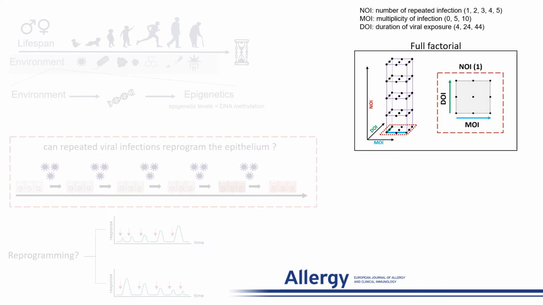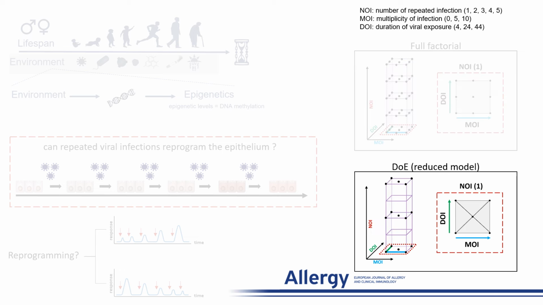So to address this, we wanted to use a specific design, where we infect the epithelial cells 5 times with human rhinovirus, with two other factors such as duration and multiplicity of infection. But this full factorial design is complex and will involve many samples. However, by using mathematical modeling, such as DOE, we were able to reduce this design, and I encourage everyone to read the paper for more details about this design.